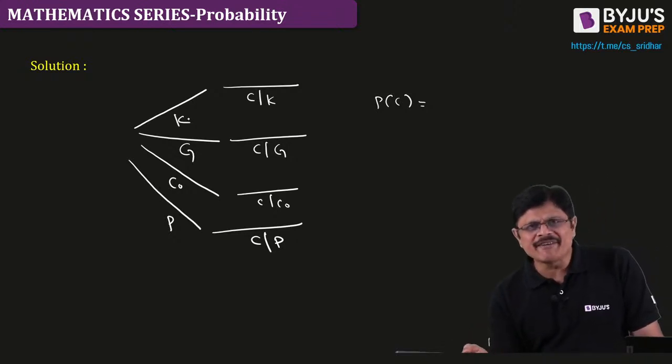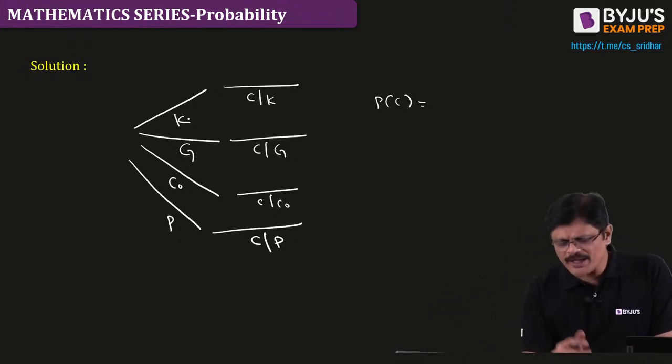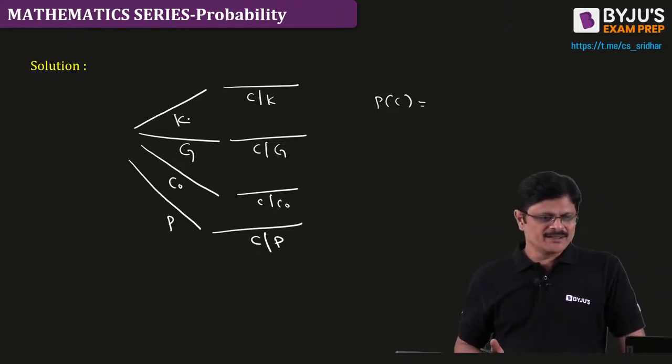Probability of K into C given K, probability of G into C given G, probability of CO into C given CO, probability of P into P means Pray-God. Okay, like that.